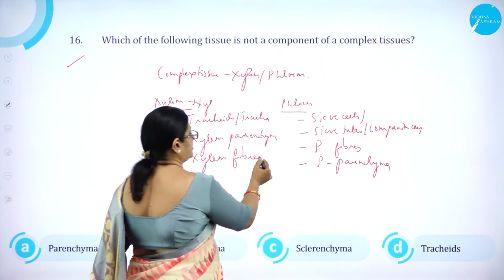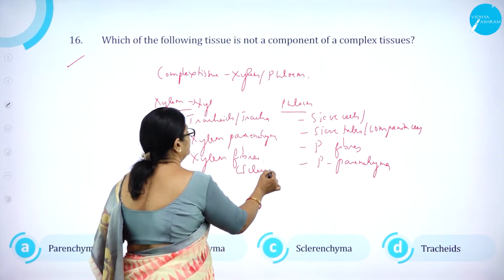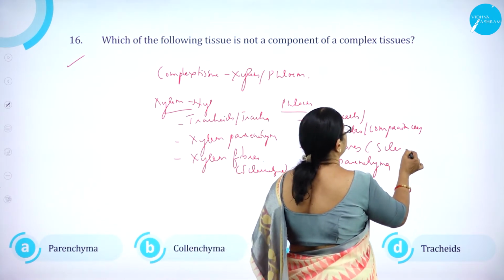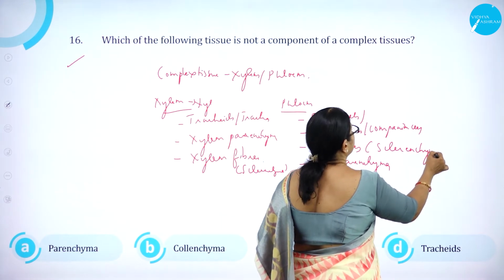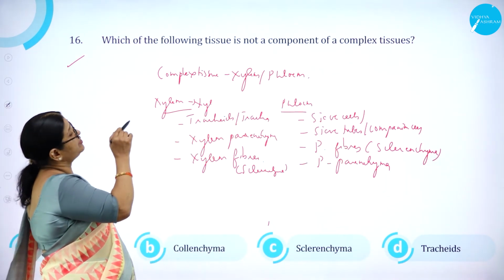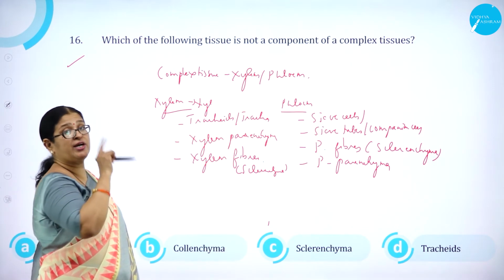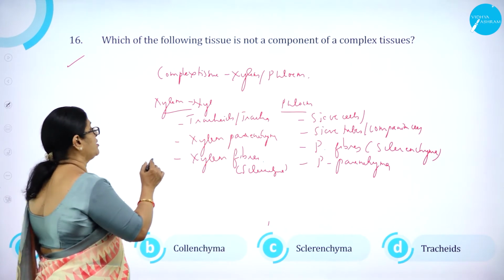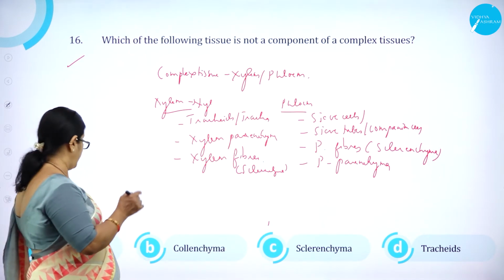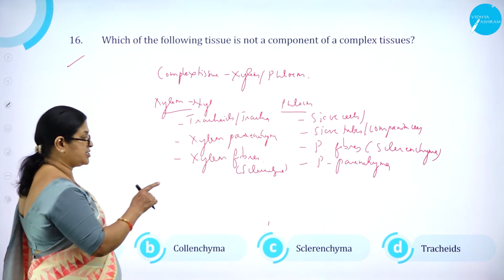Fibers are nothing but what? Sclerenchyma. Here also fibers are nothing but sclerenchyma. So what is this question? Which of the following tissues is not a component? So we come across parenchyma, we come across sclerenchyma, but do we come across collenchyma?